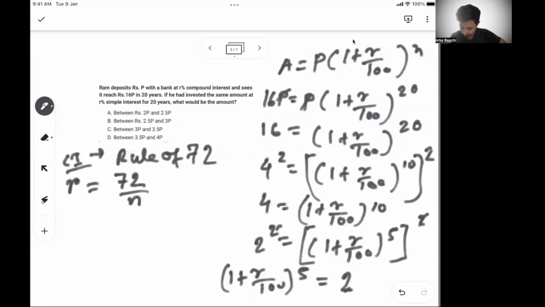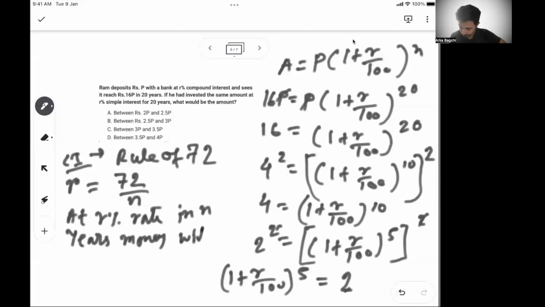Which means at R% rate, in n years, money will be doubled. Or in other way, we can say the principal will generate the equivalent amount of interest of the principal, or principal becomes double, both mean the same, in n years.